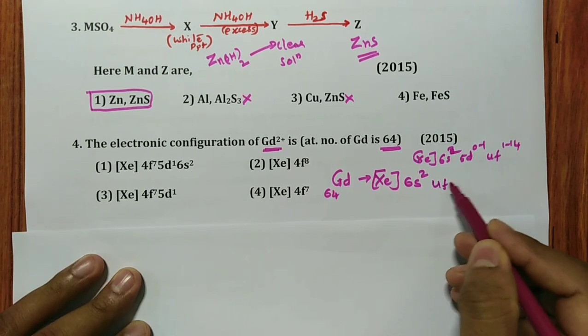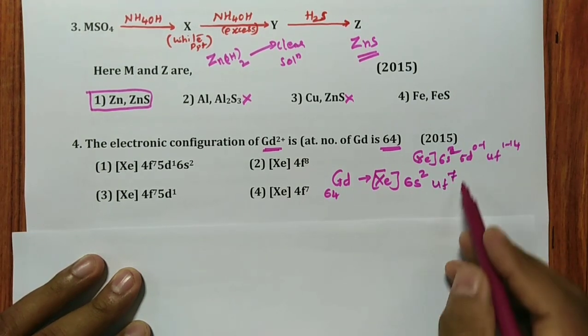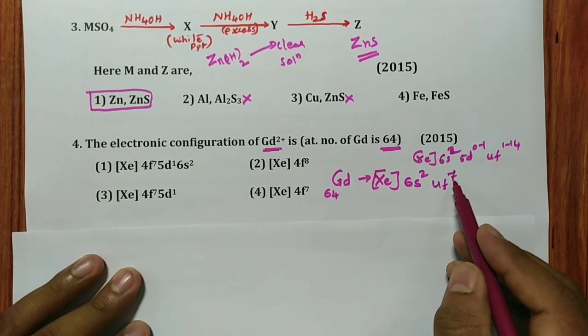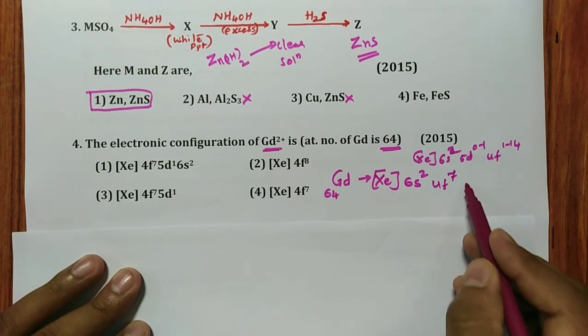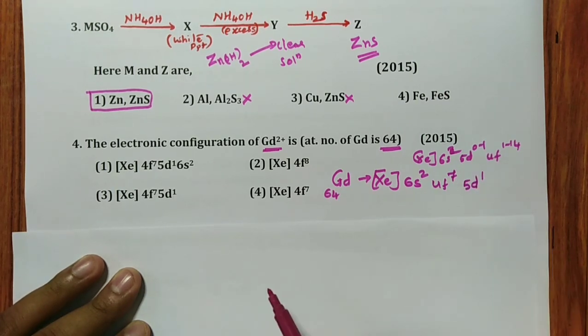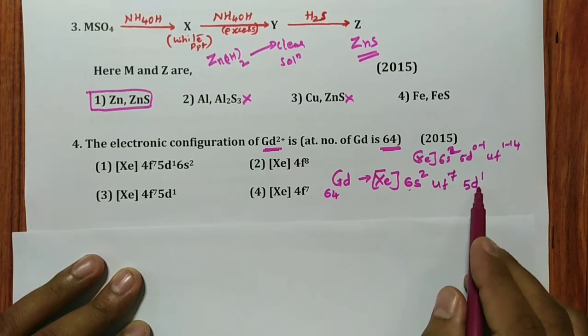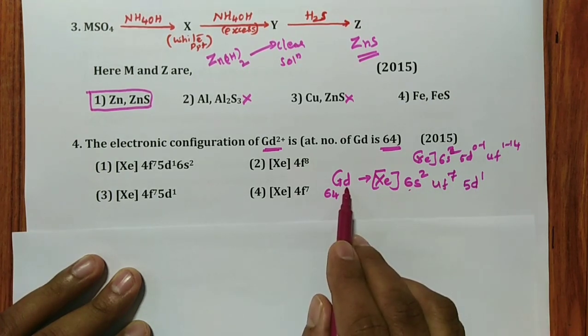So hence I will write 4f7. Another 1 electron left, I cannot make 4f8 because 4f7 is more stable. Hence remember, 5d1 is possible, so we will write 5d1. Hence 6s2 4f7, 5d1 is the configuration of gadolinium.